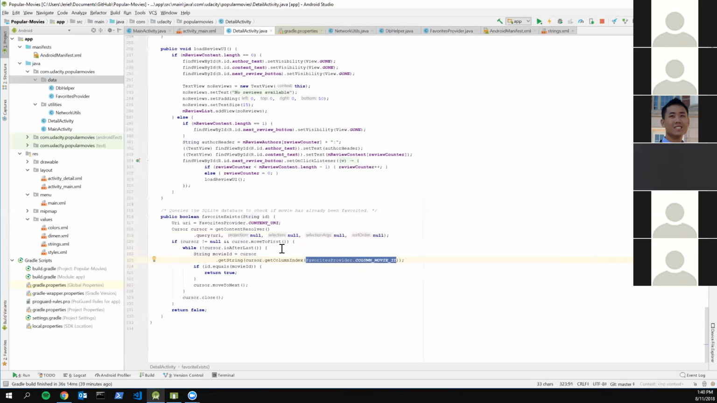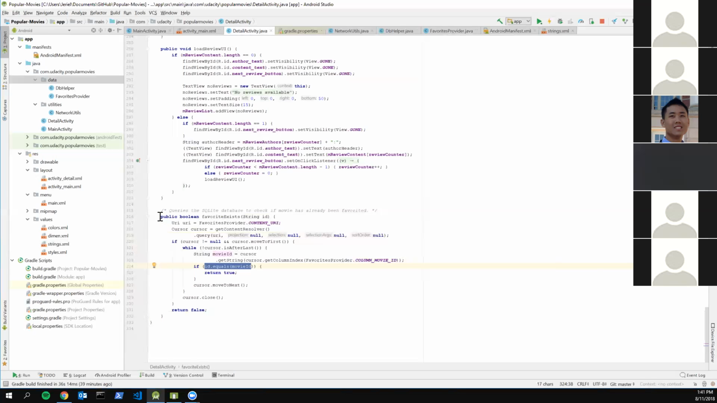Then you do a comparison to see if the movie ID from this entry matches the ID you're looking for. If at any point in this loop you find a movie ID that matches, that means it does exist in the database, so you return true. If you go through the entire loop and don't find a match, the movie is not inside, so it returns false. That's what this method is doing. This is not boilerplate; it's something you have to define on your own.